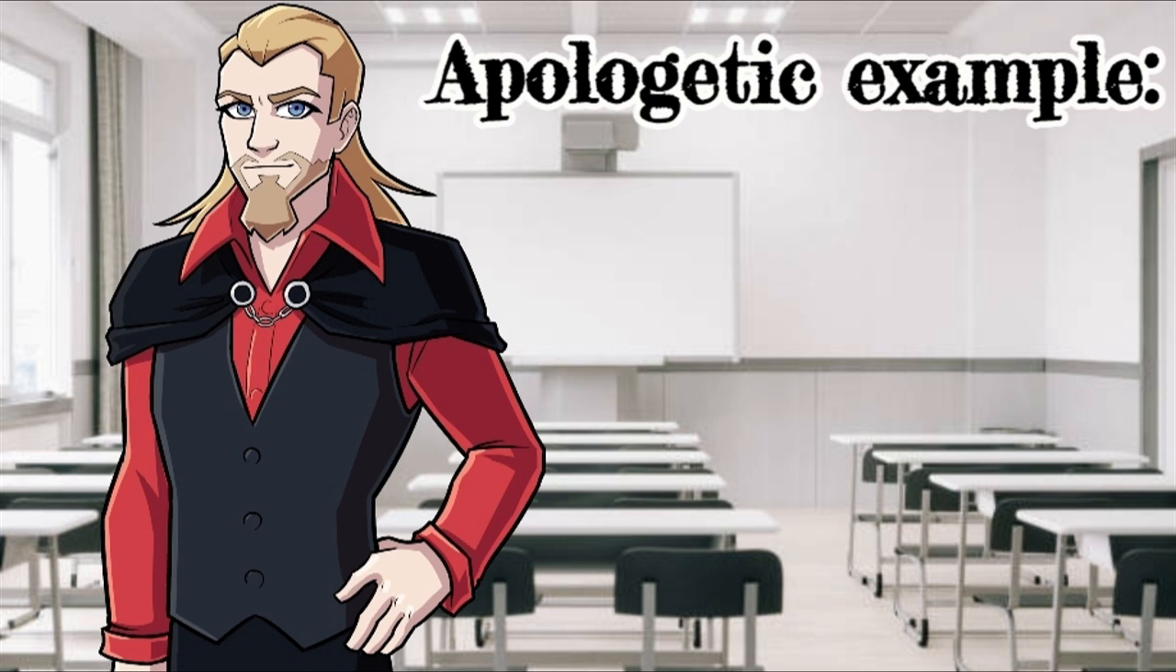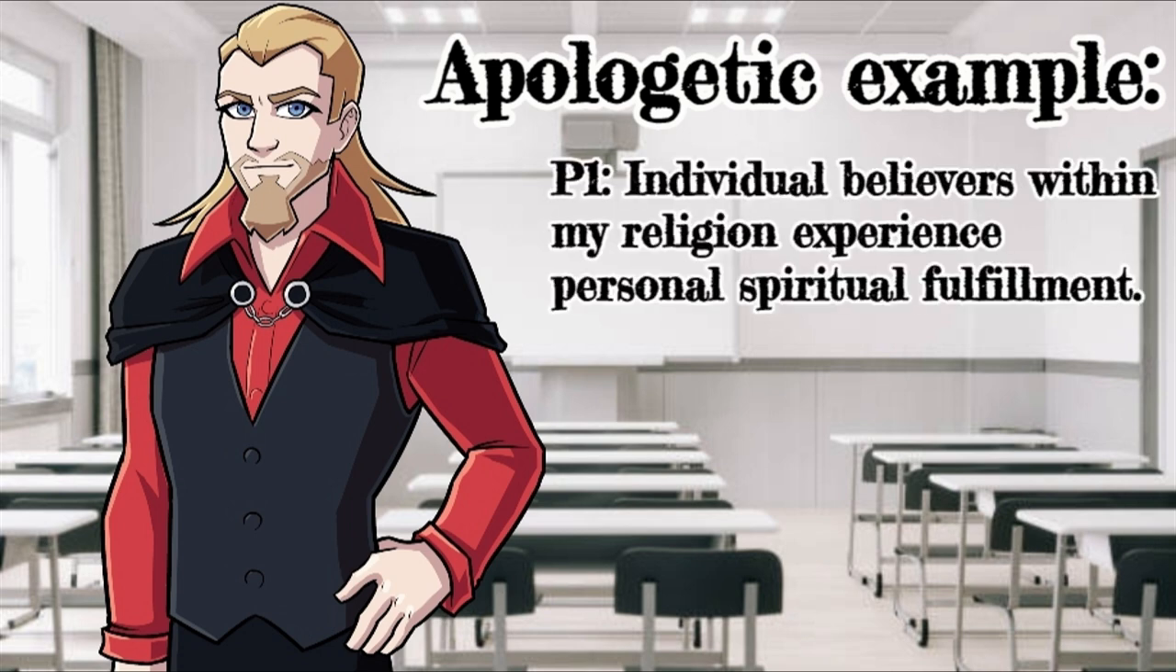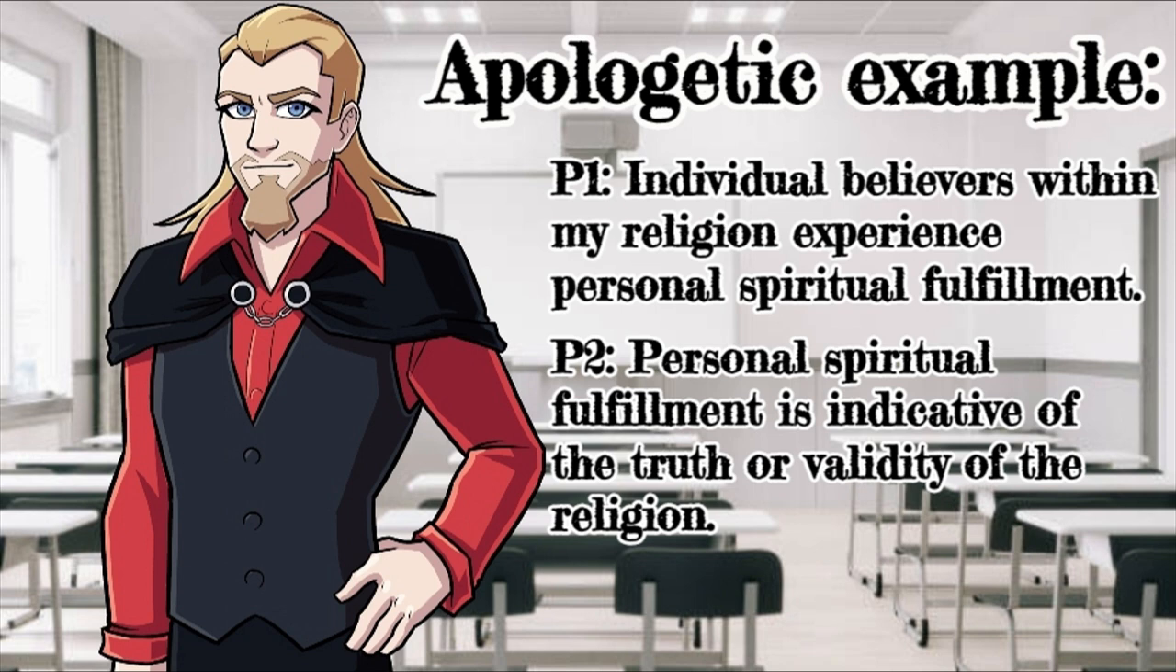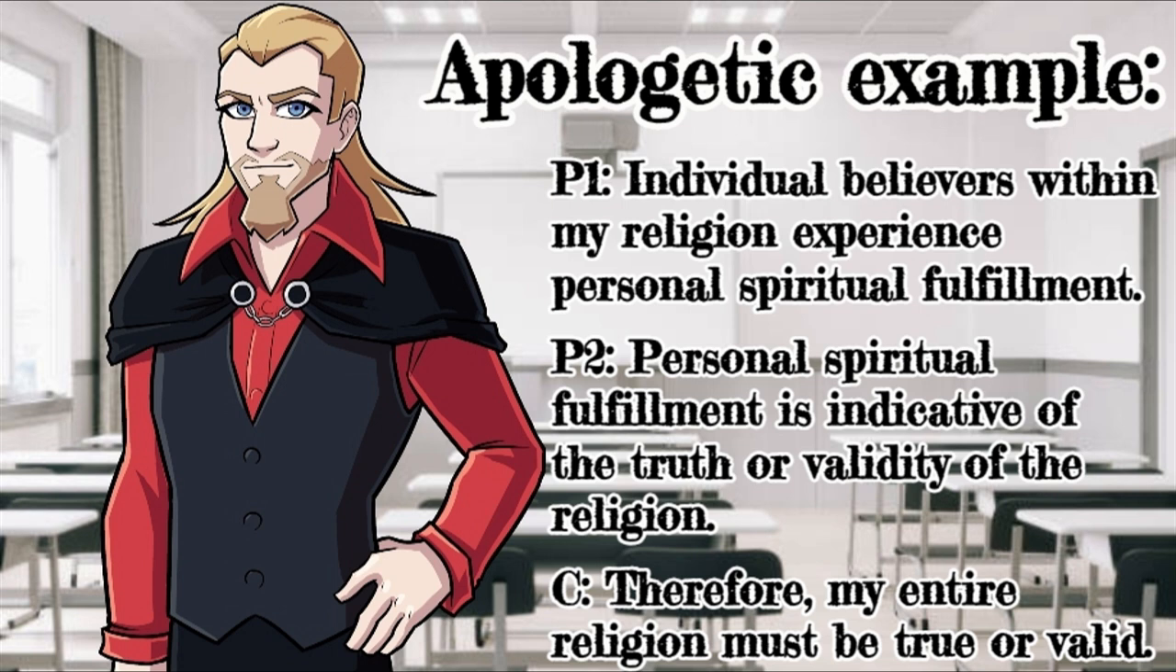In a syllogism, this argument looks like this. Premise 1. Individual believers within my religion experience personal spiritual fulfillment. Premise 2. Personal spiritual fulfillment is indicative of the truth or validity of the religion. Conclusion, therefore, my entire religion must be true or valid. The fallacy arises when one assumes that because individual believers within a religion experience personal spiritual fulfillment, the entire religion must be true or valid.